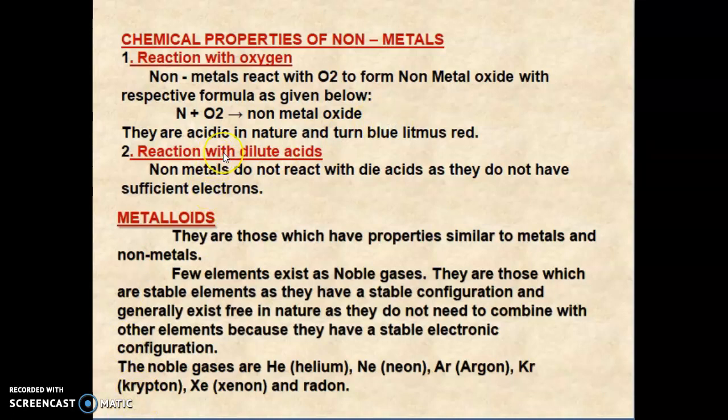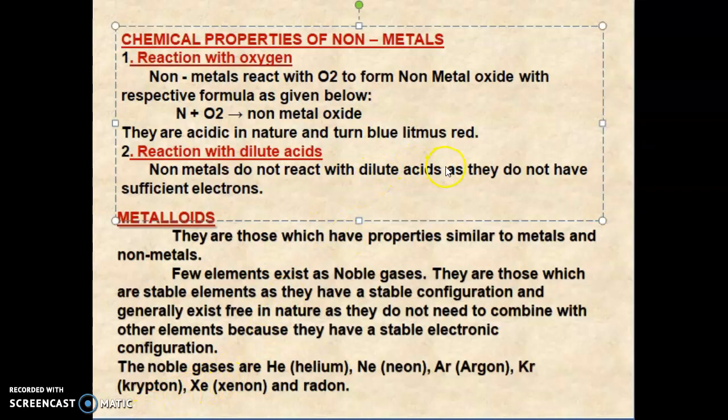Metals form basic oxides, whereas non-metals form acidic oxides. Reaction with dilute acid: non-metals do not react with dilute acid, as they do not have sufficient electrons.